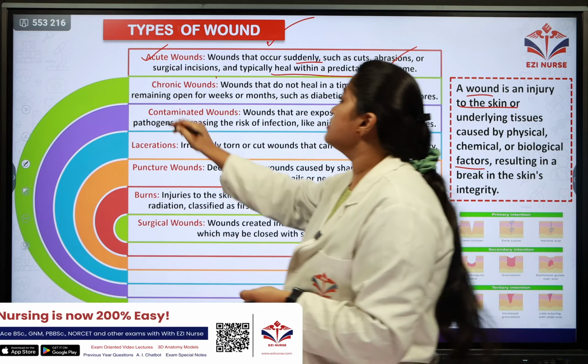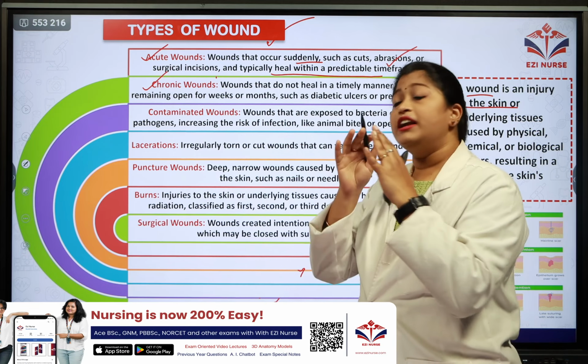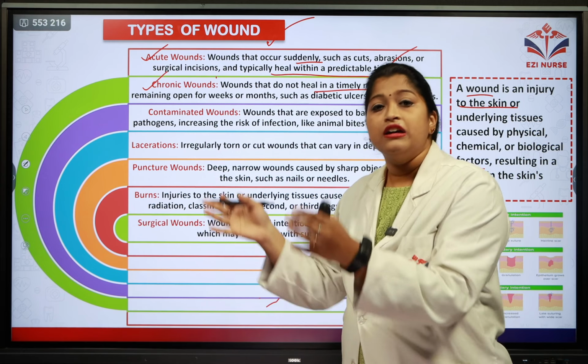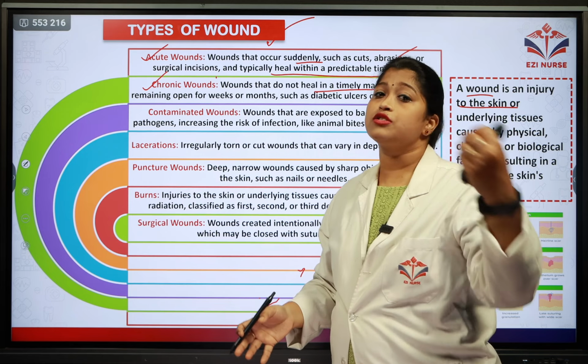Coming to the second one is the chronic wound. Wounds that usually do not heal in a timely manner. So a certain period of time is expected, but still there is no healing.